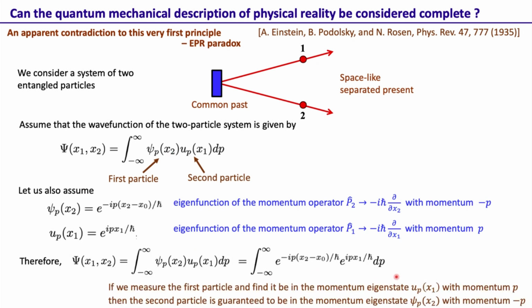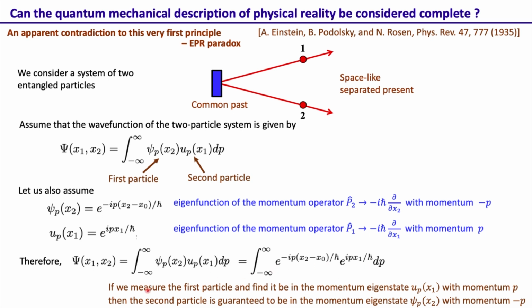We can write the state like this, and the interpretation is that this is an integral over p. A superposition is given in the form of the integral. If you make a measurement, as we discussed, this two particle system will collapse into one of the states that are part of this superposition.